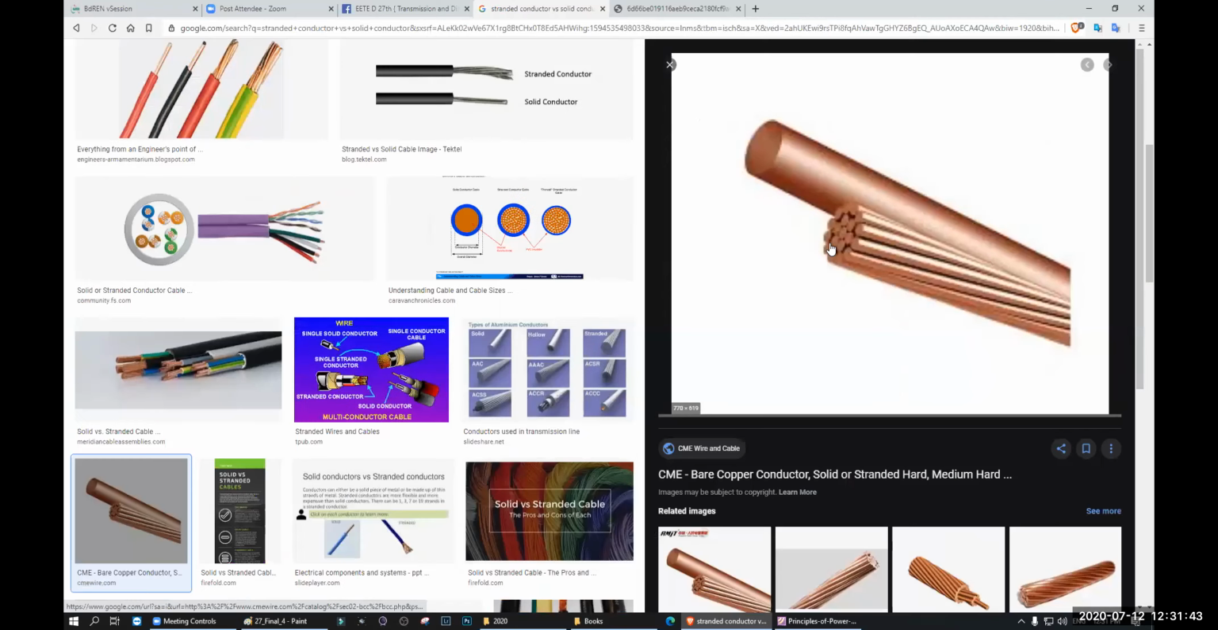Okay, see this picture. This one is stranded conductor. This one is solid conductor. Solid conductor will give you less corona. Stranded conductor will give you more corona. Okay, understood?